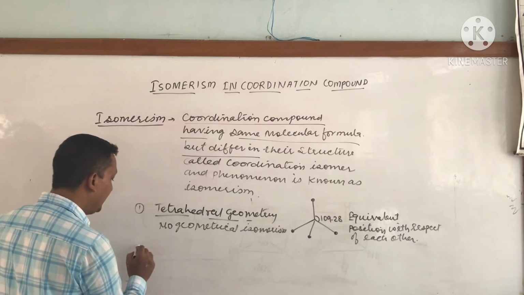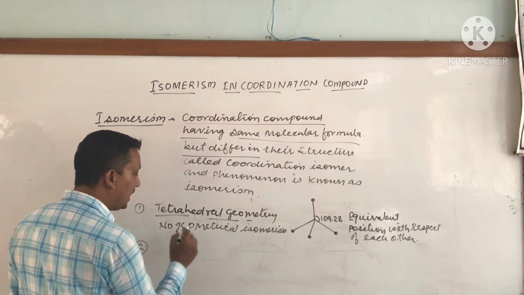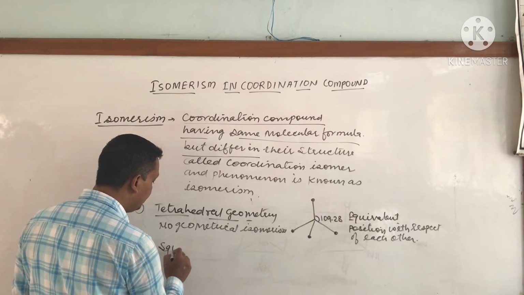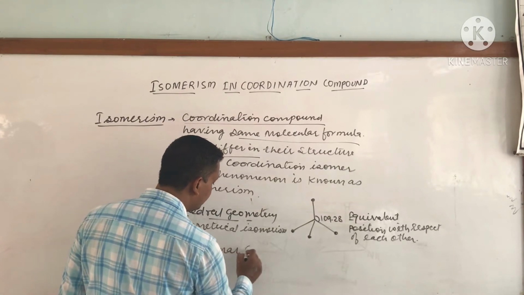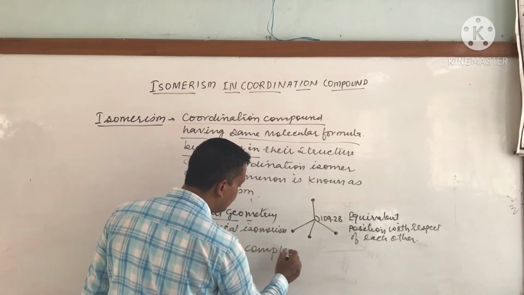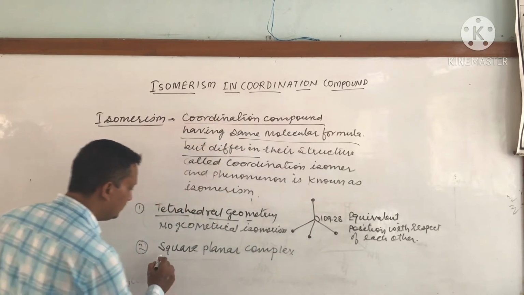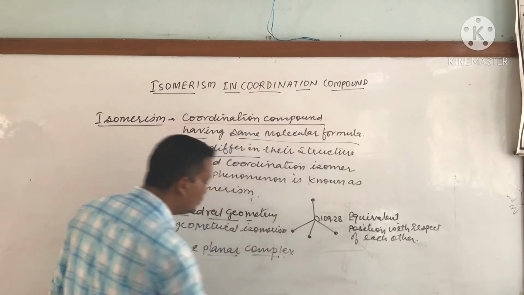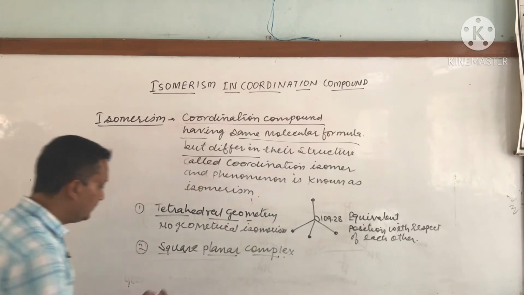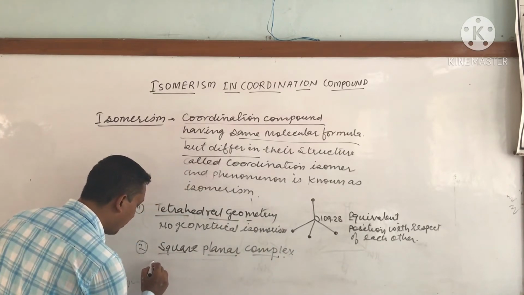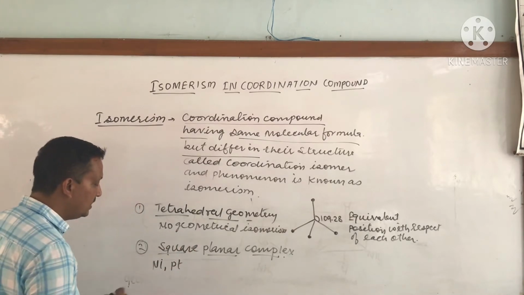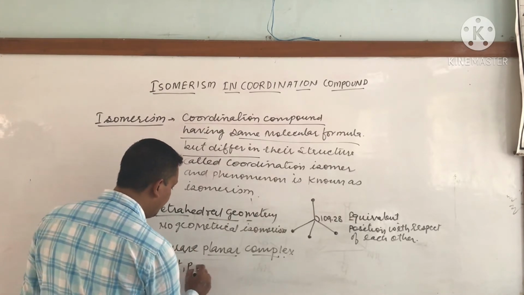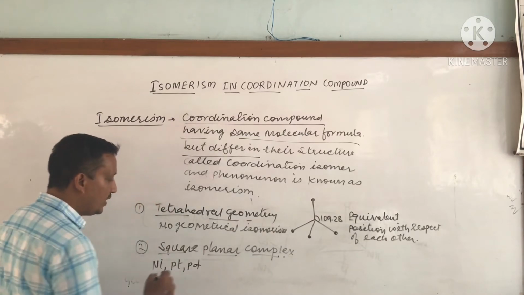Next, number 2, we are taking geometrical isomerism in square planar complexes. Here we can prepare geometrical isomers. For example, generally the complexes of Pt, Pd and nickel are square planar.